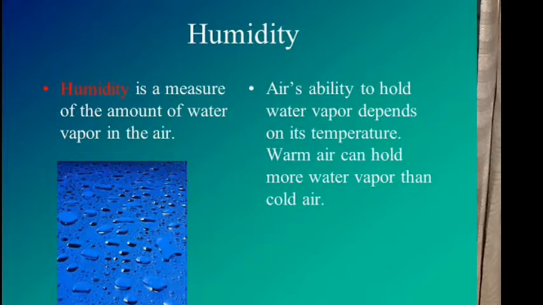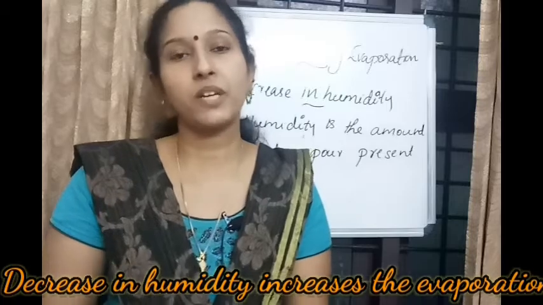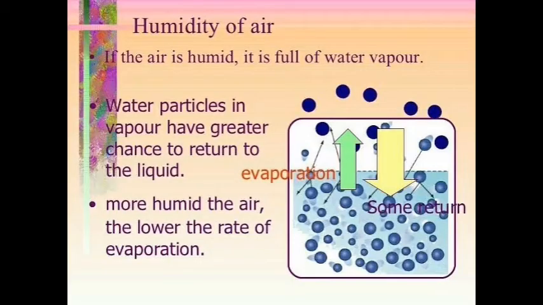But in case of hot sunny days, humidity is less, so air can hold more amount of water, so that increases the rate of evaporation. If the air is humid, it is full of water vapor. Water particles in vapor have greater chance to return to the liquid. More humid the air, the lower the rate of evaporation.